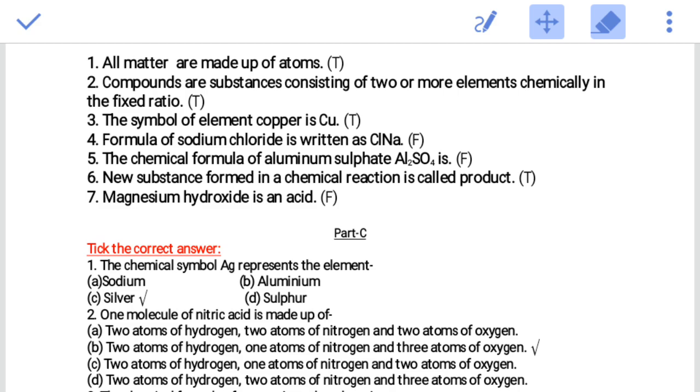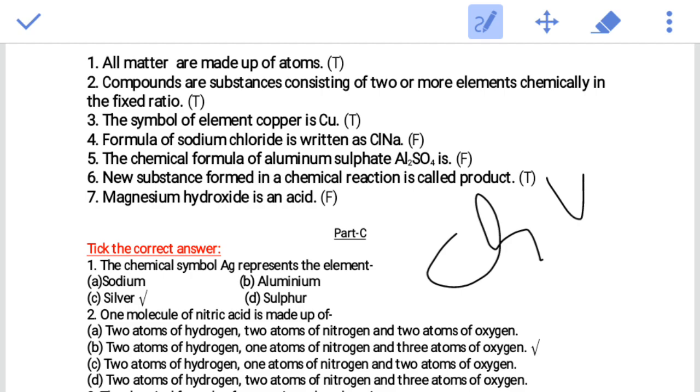Number 6, new substances formed in a chemical reaction are called products. In every chemical reaction, the left hand side is called reactant, and the right hand side, where a new substance is formed, is known as product. Number 7, magnesium hydroxide is an acid. About acids, bases and salts, we will study in chapter number 4. But here, magnesium hydroxide is a base, so it is false. Part C.